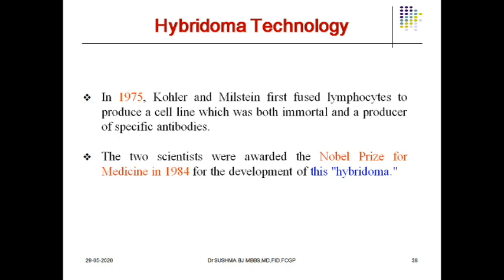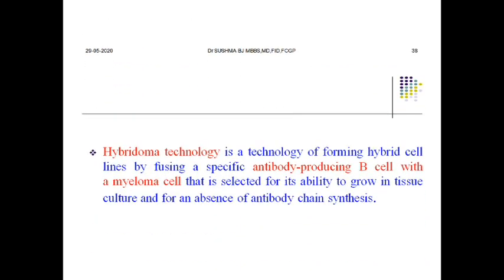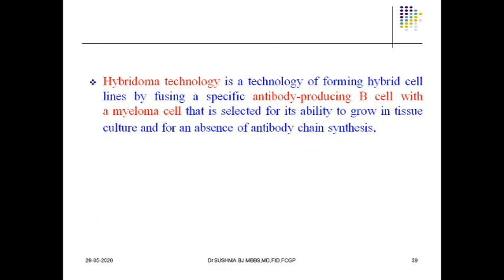In genetics, we have already studied DNA hybrid, DNA-RNA hybrid. When two cells are fused, we call it a hybrid, that's it. So a similar phenomenon operates here as well. Hybridoma technology is related to the formation of something called a hybrid cell, the fusion of two different cells. To make a specific antibody, the cells we are going to use are the B cell and the myeloma cell.